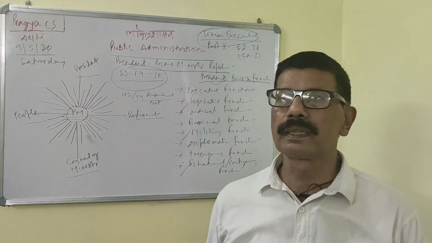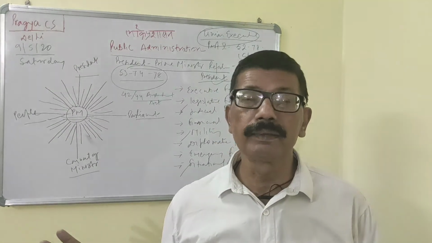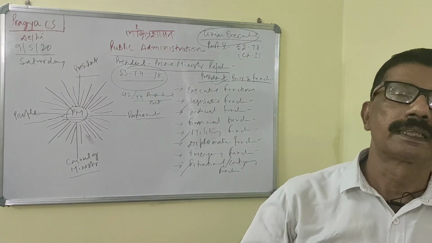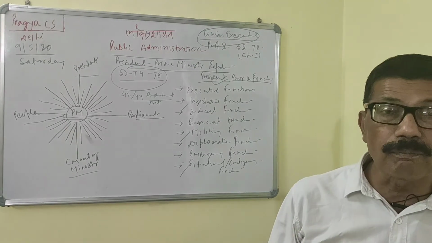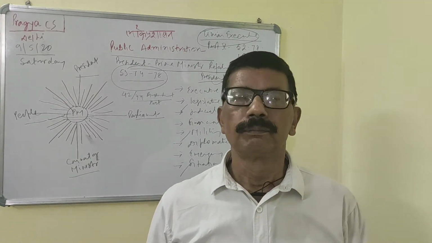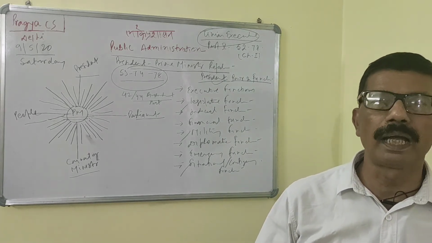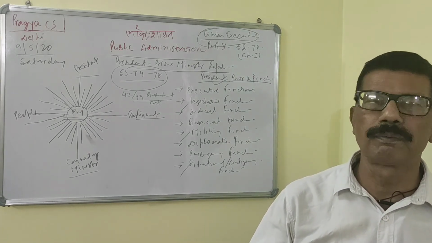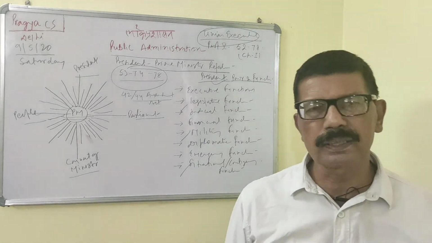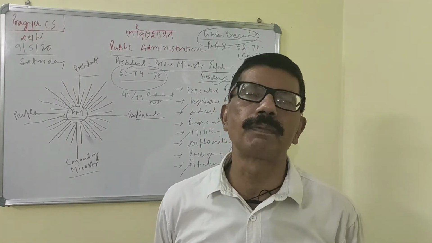Then the Prime Minister communicates with them on several issues from time to time. The Prime Minister also meets them whenever the situation requires. This type of situation we find in Indian practice.